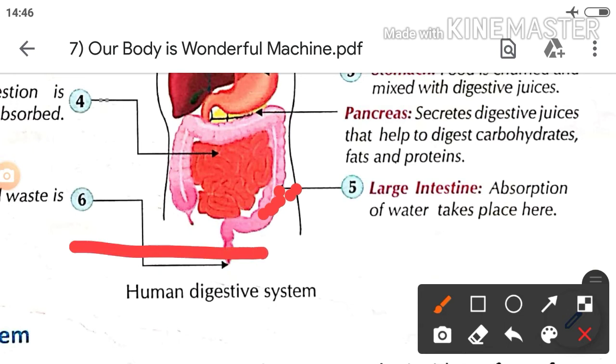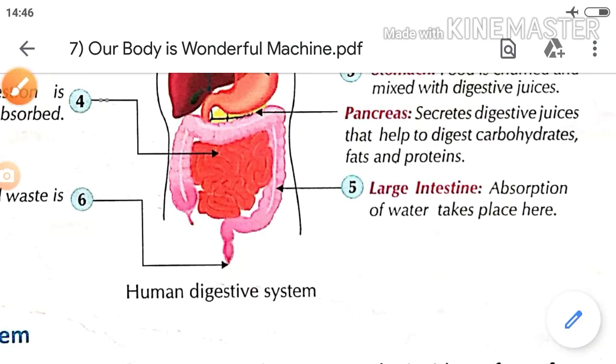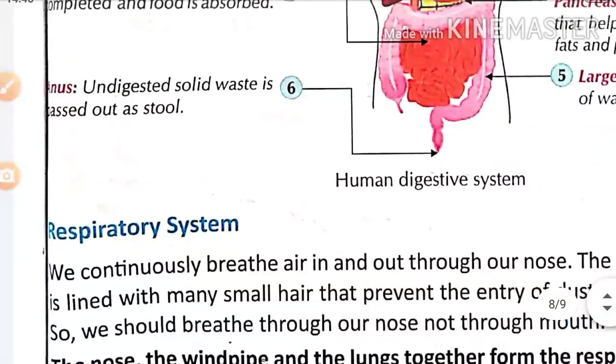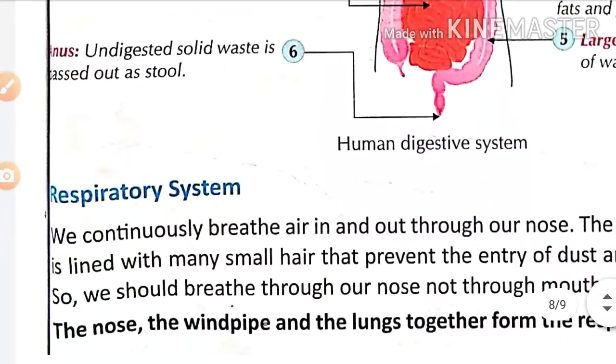And then last is called the anus. Anus is useful for throwing out the undigested solid waste. Okay, in the form of stool.